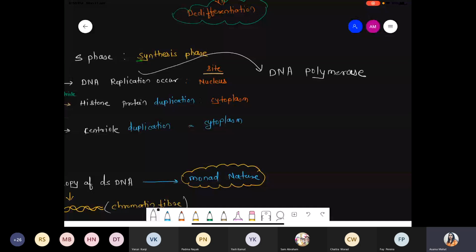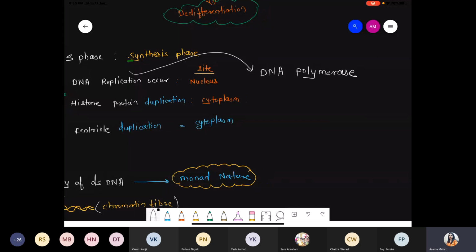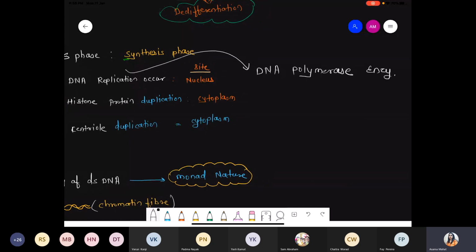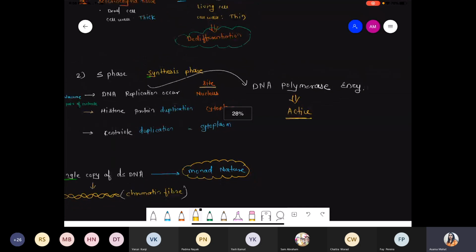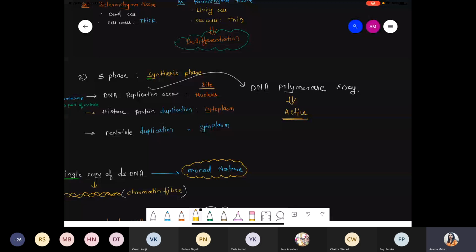RNA polymerase will synthesize RNA. DNA will be synthesized by the DNA polymerase enzyme. So such DNA polymerase enzyme is active during the S phase. Okay? So please add this one point in S phase. With the help of the DNA polymerase enzyme, DNA gets doubled, DNA undergoes the process of replication, and such DNA polymerase enzyme is active during the S phase. RNA polymerase is active in G1 as well as in G2 phase, while DNA polymerase enzyme is active during the S phase. Okay?